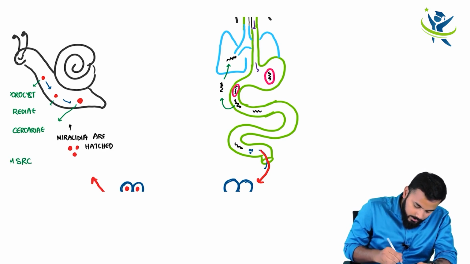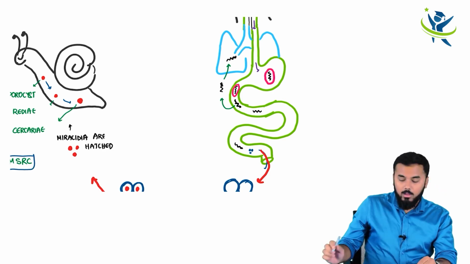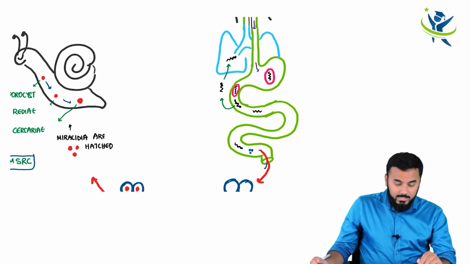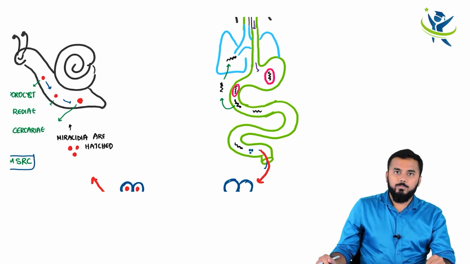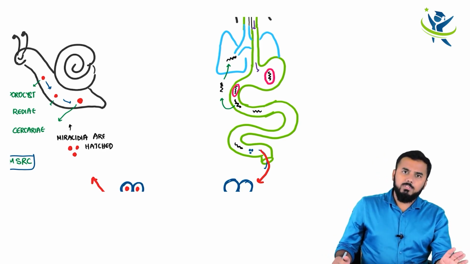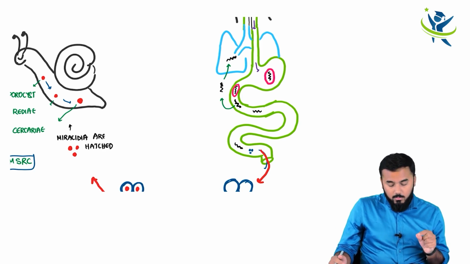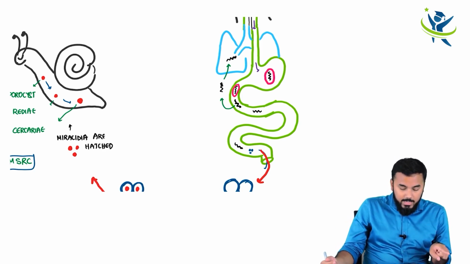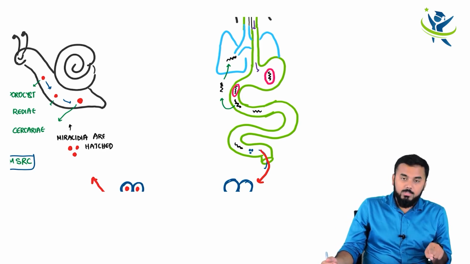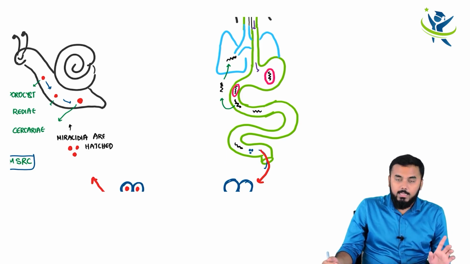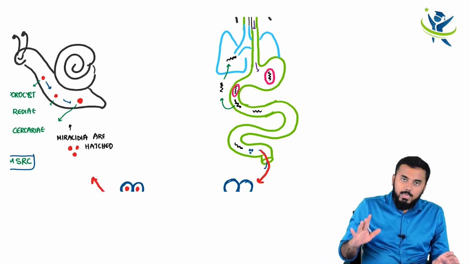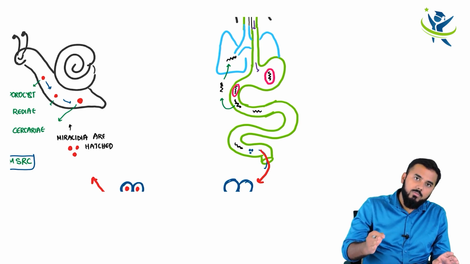Why am I telling you to remember like this? Because in all the trematode life cycles, these stages are common: the miracidia, then the sporocyst, then the radiae, then the cercariae.